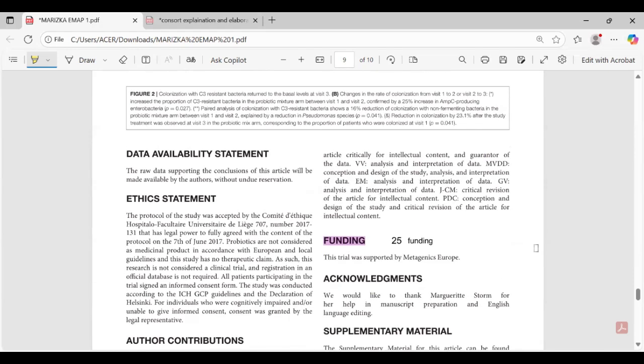So the next is 25, funding. The trial was supported by Metagenics Europe.